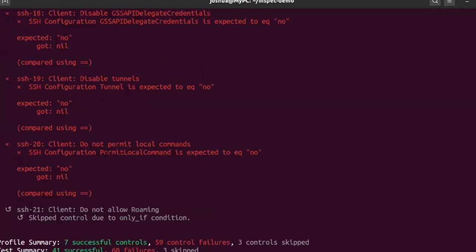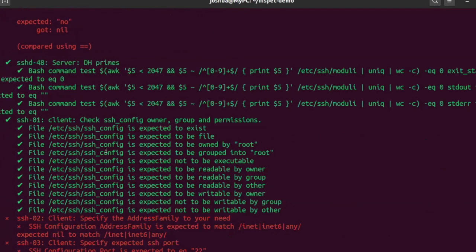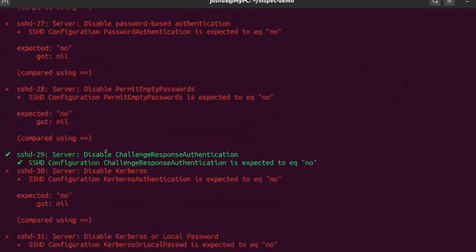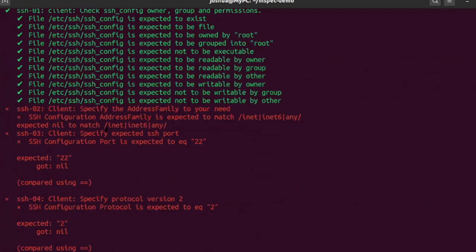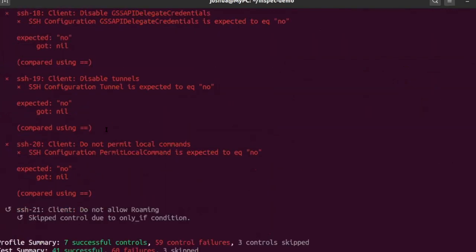You can see right now it's also running the SSH baseline configuration. This is how we can inherit the existing configuration. If you are a person from the development environment, you can think of it like inheritance, where we inherit the existing profile into our profile, so that we can use it inside our profile.